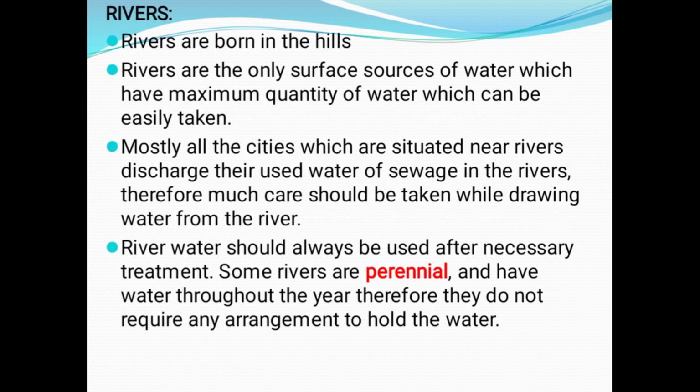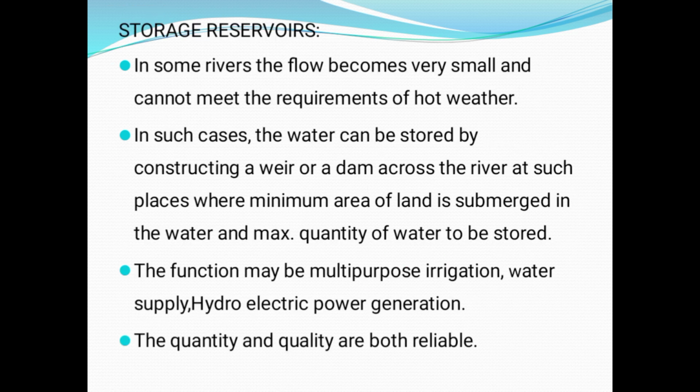Then rivers are born in the hills. Rivers are the only surface source of water which have a maximum quantity of water which can be easily taken. Mostly all the cities situated near rivers discharge their used water, sewage, into the rivers. Therefore, much care should be taken while drawing water from the river. River water should always be used after necessary treatment. Some rivers are perennial, some are non-perennial. Perennial rivers always have water throughout the year. Non-perennial rivers have water only in the rainy season.